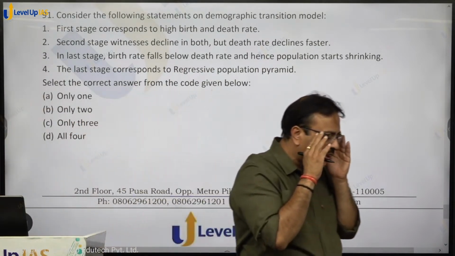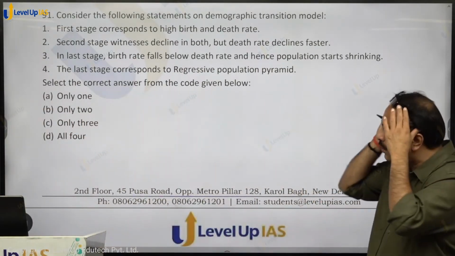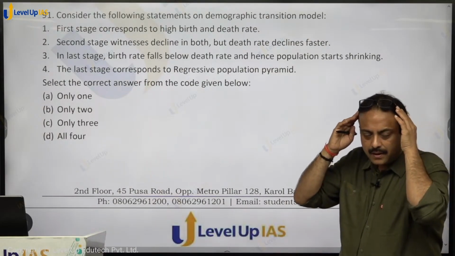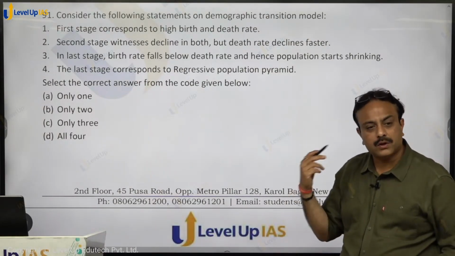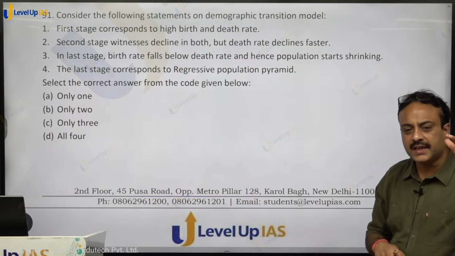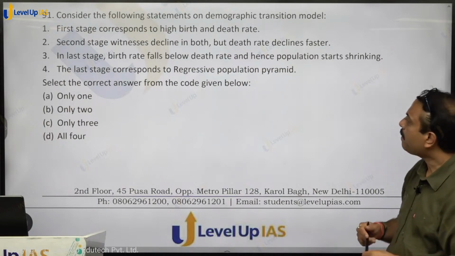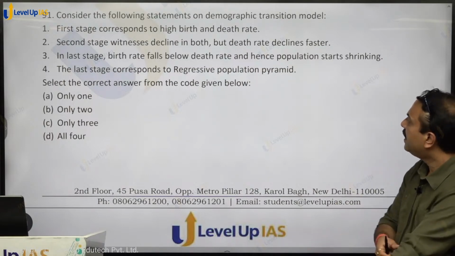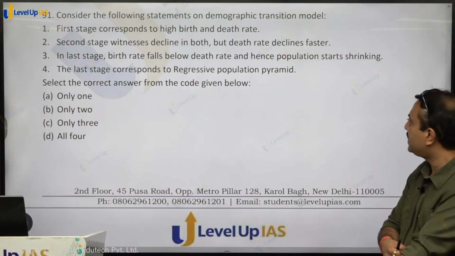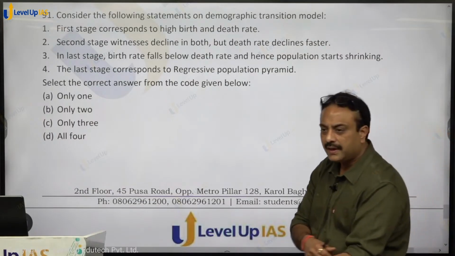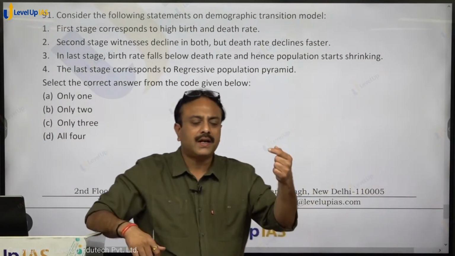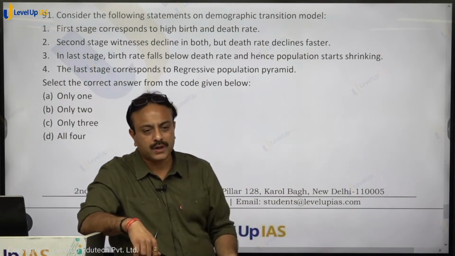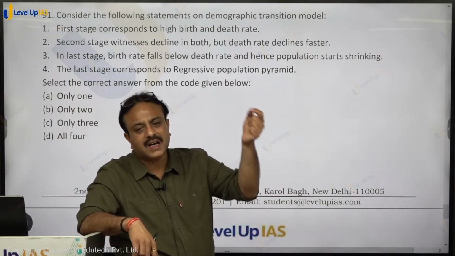The first stage corresponds to high birth and high death rate, absolutely correct. Birth rate will remain high, death rate also high, life expectancy low. Second stage witnesses decline in both, but death rate declines faster. Death rate will decline very fast due to medical revolution. Birth rate will only start declining.